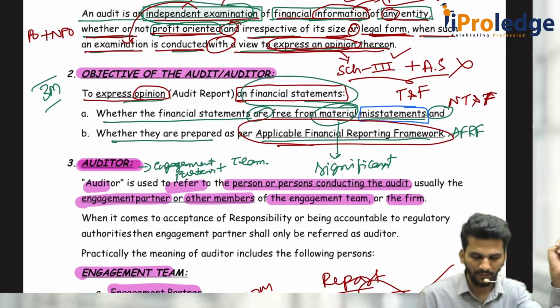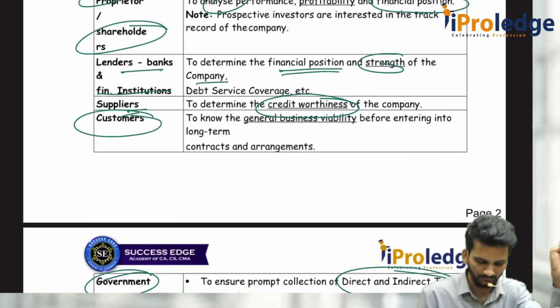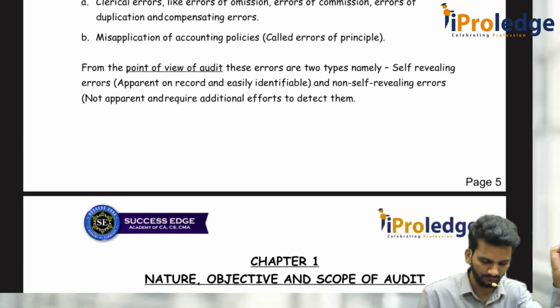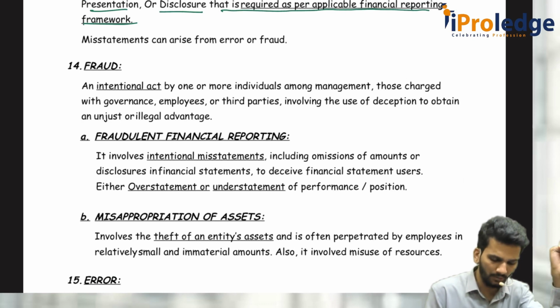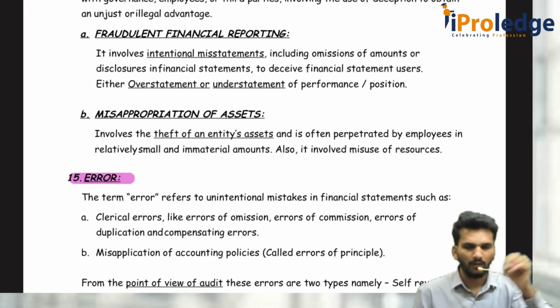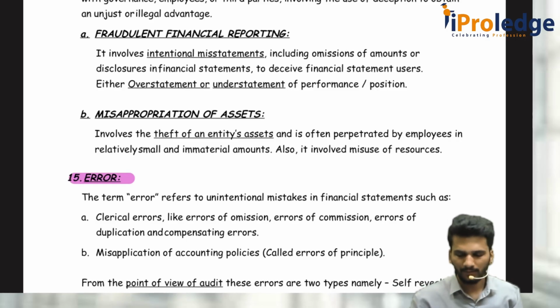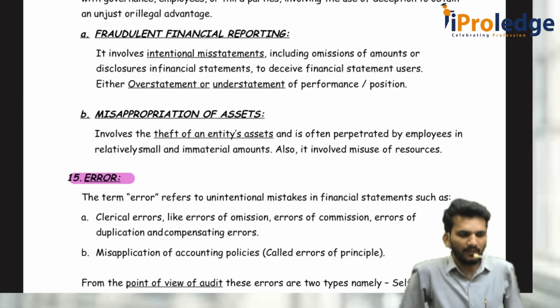These are some important definitions. There are 2 more definitions. We will see that. The 2 definitions are fraud and error. What is fraud? Fraud means, okay, before fraud we will discuss error.